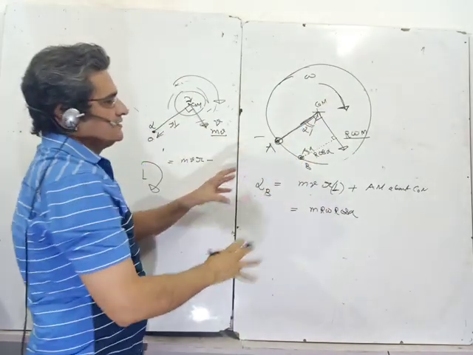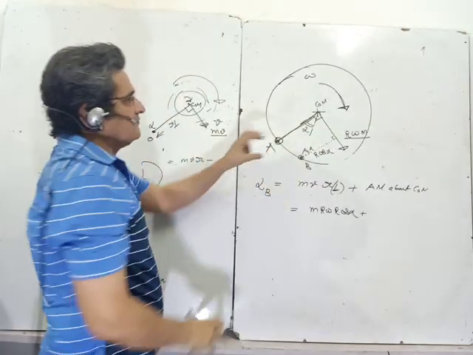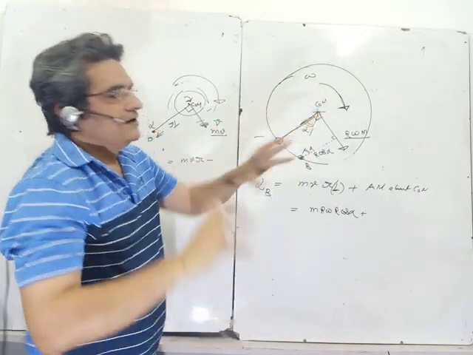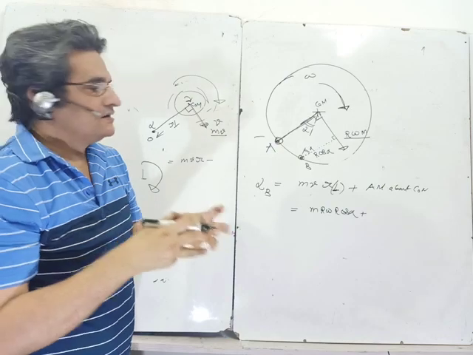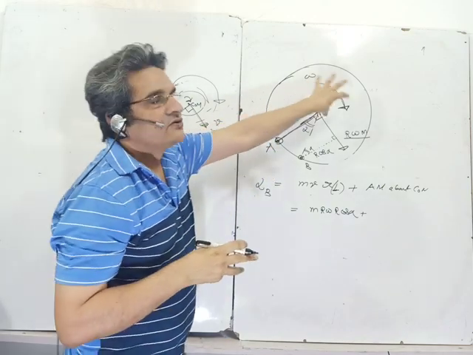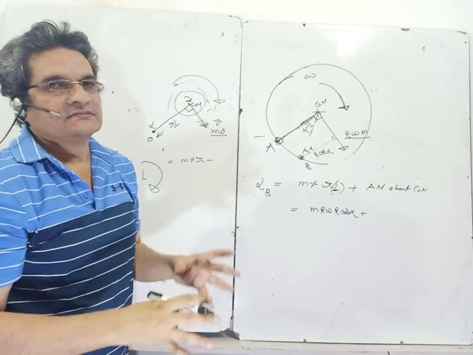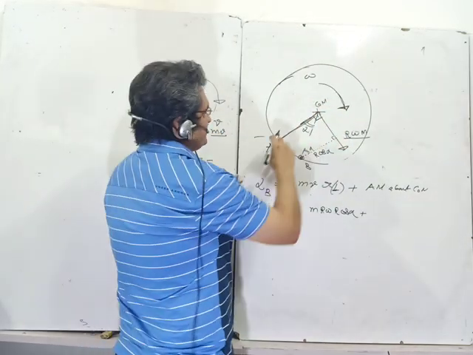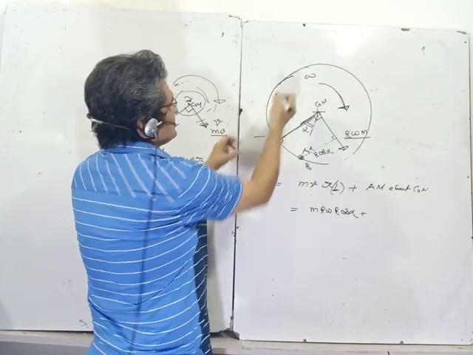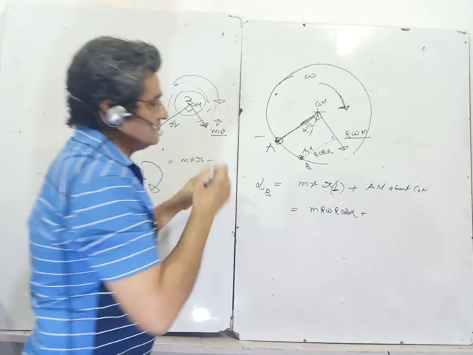That is one part. What is the angular momentum of the disk about the center of mass? When anything is rotating and you say rotation about point A is omega, then the rotation about the center of mass will also be omega. You can prove it also. So if rotation about any point you fix on the disk is omega, rotation about the center of mass is also omega.